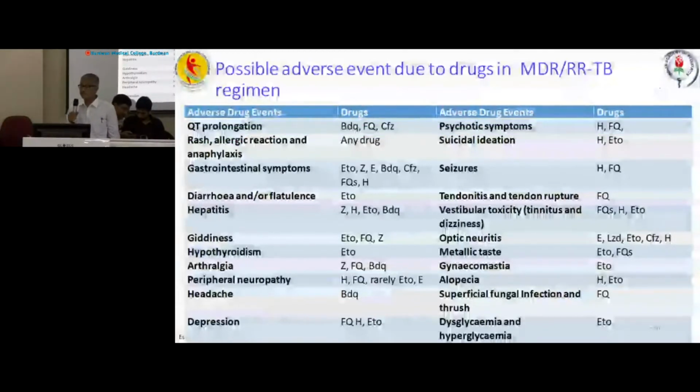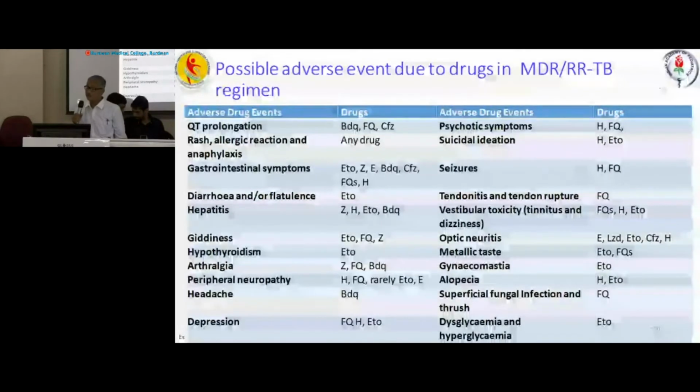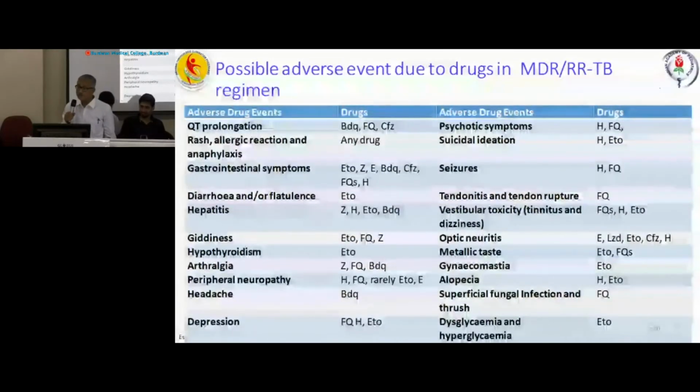Suicidal ideation: INH and ethionamide is also not rare. Seizures: INH and fluoroquinolone. Tendinitis and tendon rupture, not frequent but may occur after prolonged use of fluoroquinolone. Vestibular toxicity like tinnitus and dizziness may happen following exposure to fluoroquinolone, INH and ethionamide.